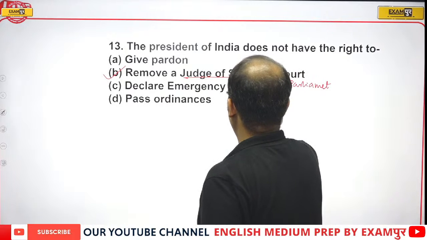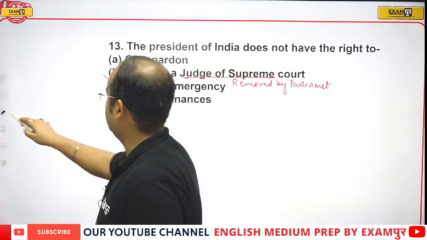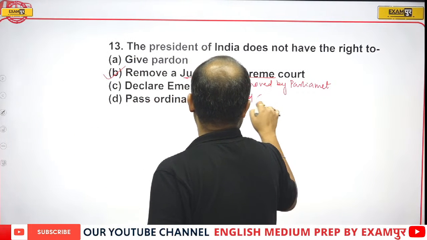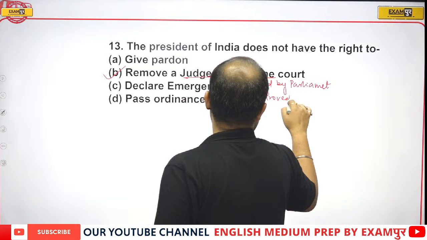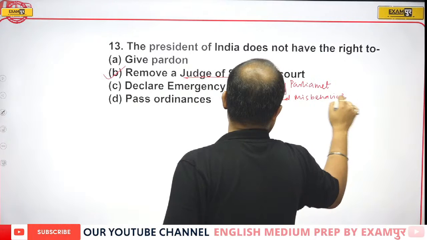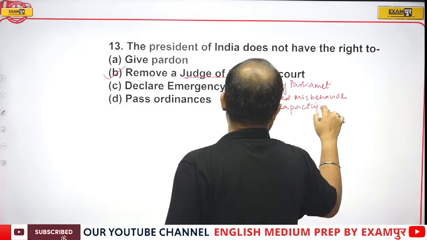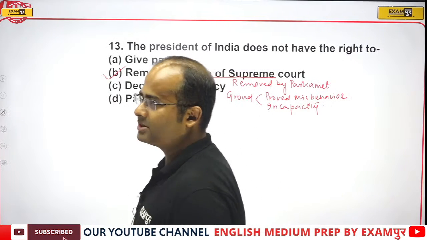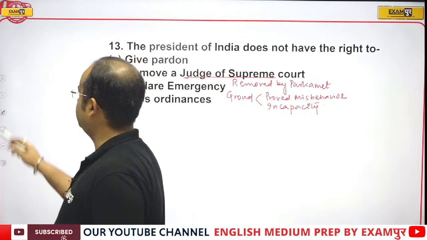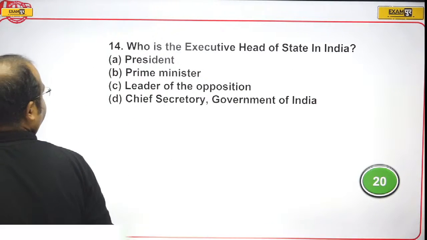They are removed on the ground of proved misbehavior and incapacity. So the correct answer will be option B, that the President cannot remove the judge of the Supreme Court.